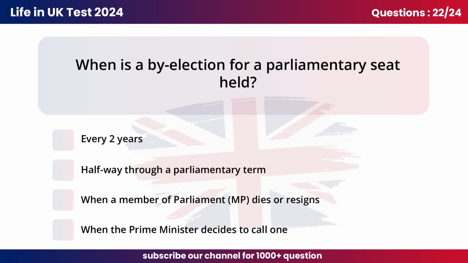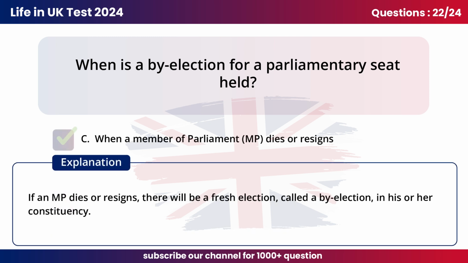Question 22. When is a by-election for a parliamentary seat held? C. When a Member of Parliament, MP, dies or resigns. If an MP dies or resigns, there will be a fresh election, called a by-election, in his or her constituency.